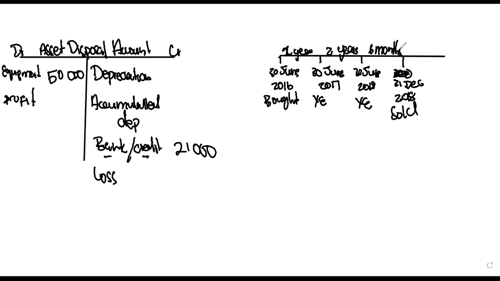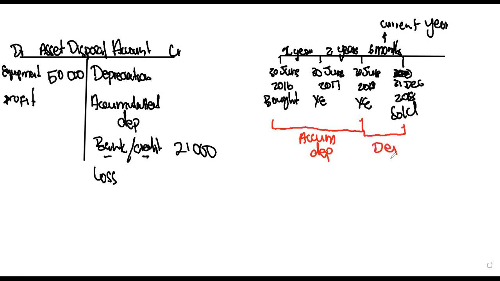So the 6 months is the current year. It relates to the current year, okay? So the prior years from the first year to the second year relate to the accumulated depreciation. Then the current year is our depreciation.